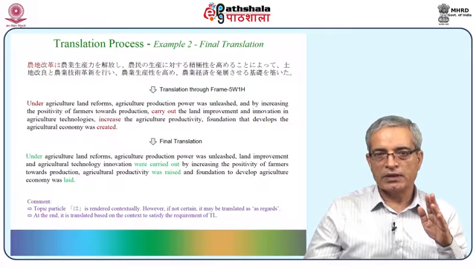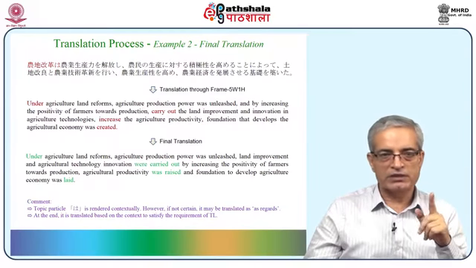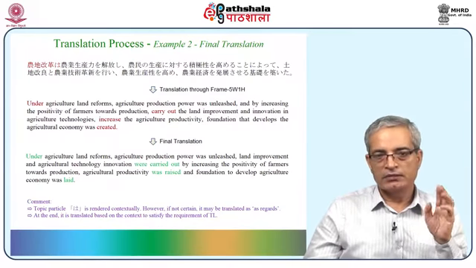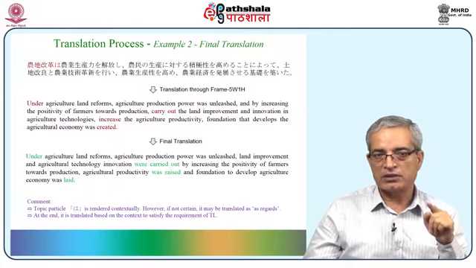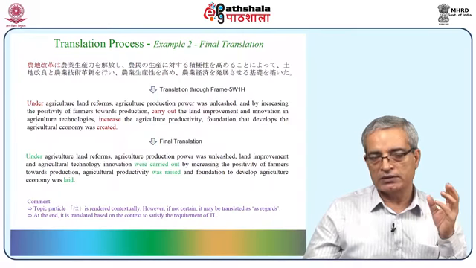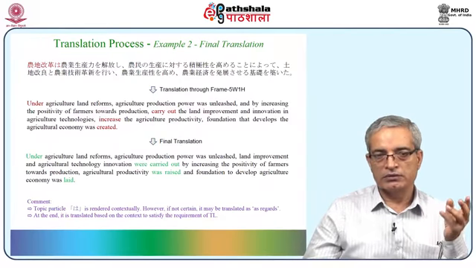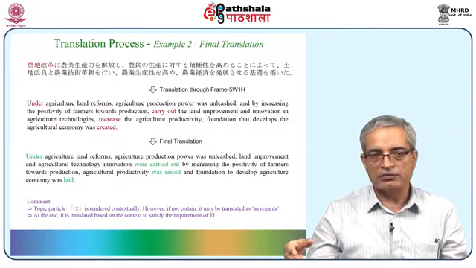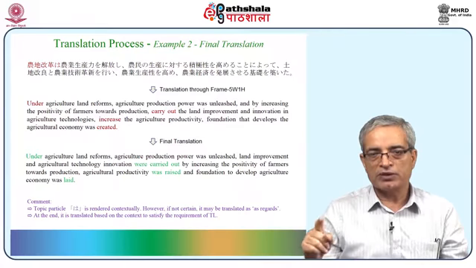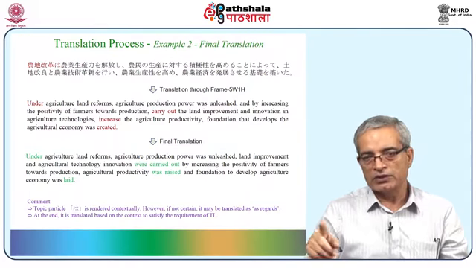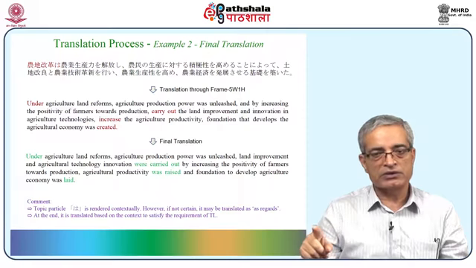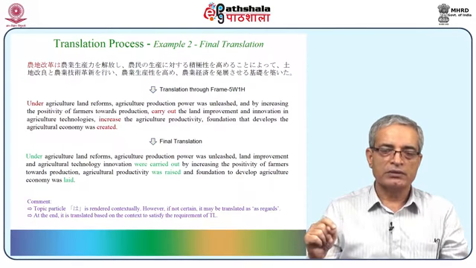This is the sentence, and translation through frame plus 5W1H has come like this. And the final translation, we do some fine tuning, and "under" remains, but this "under" is not coming from the original sentence, it's coming from the context. Topic has to be translated in a particular way. That's why it's coming as under agriculture land reforms. Agriculture production power was unleashed. 1. Land improvement and agriculture technology innovation was carried out. 2. And the instrument in this case is by increasing the positivity of farmers towards production.